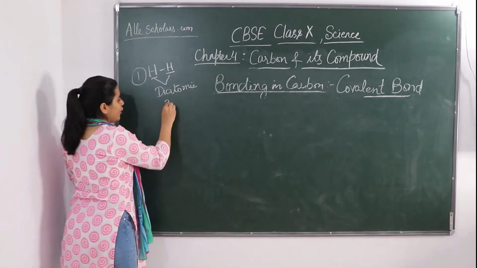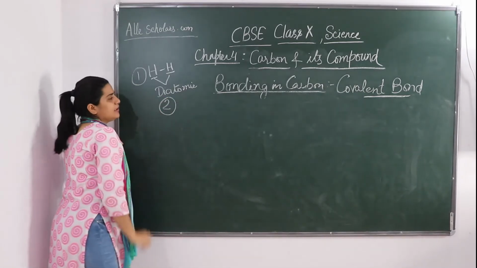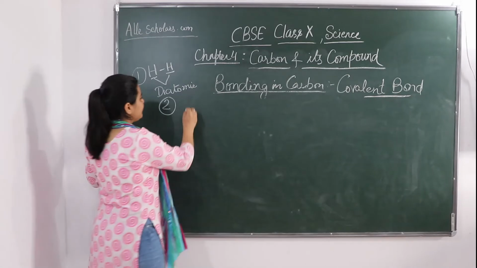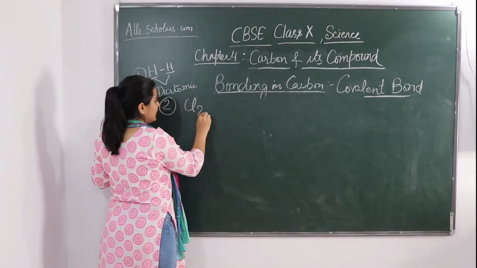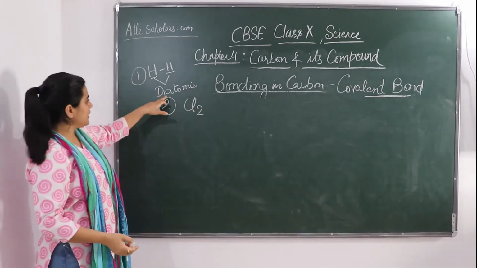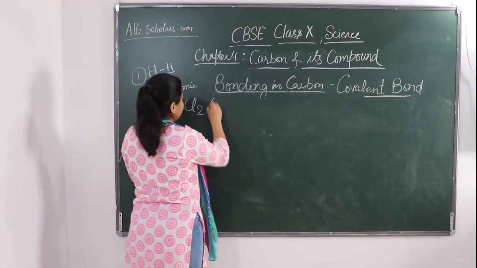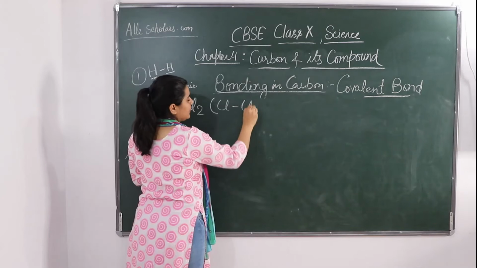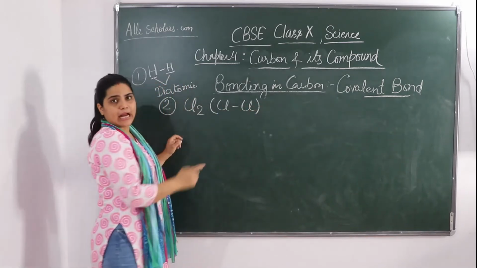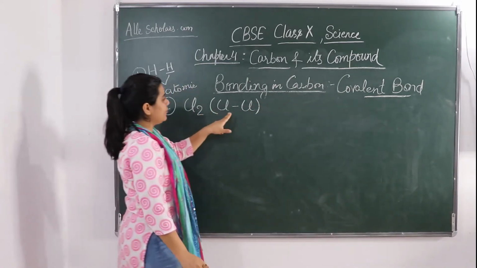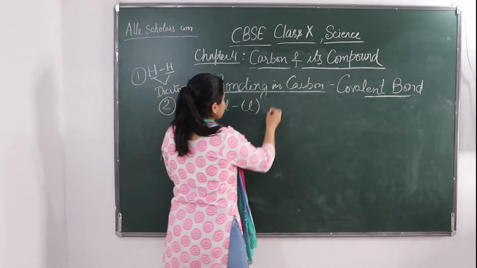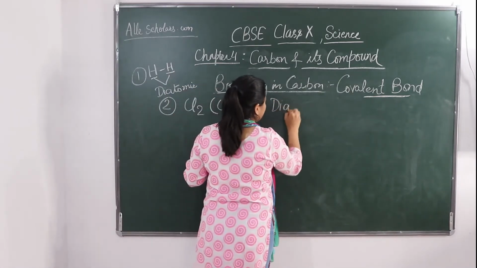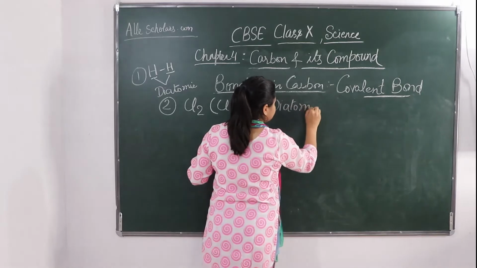Similarly, now we will see the covalent bond formation between chlorine atoms, Cl2, two chlorines. They are also diatomic because chlorine and chlorine are the same atom of the same element. So it is also diatomic.